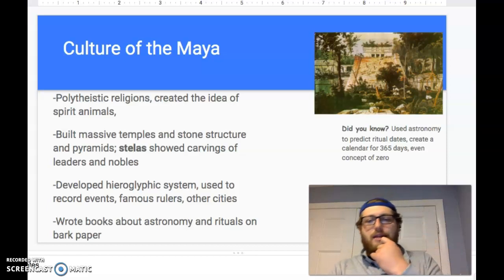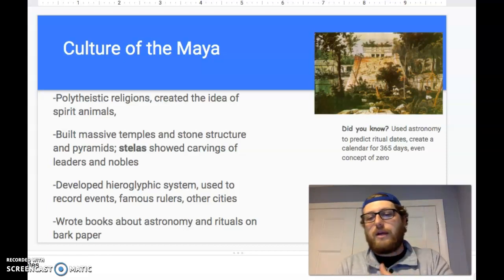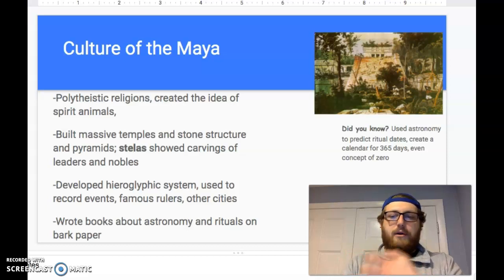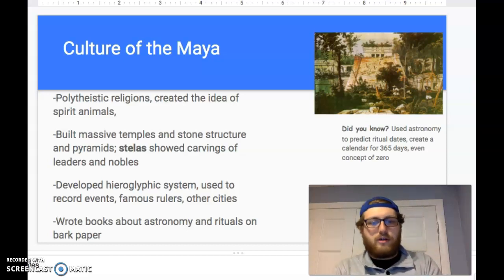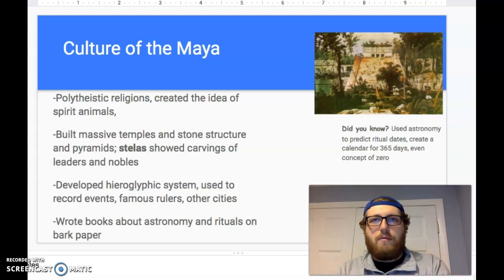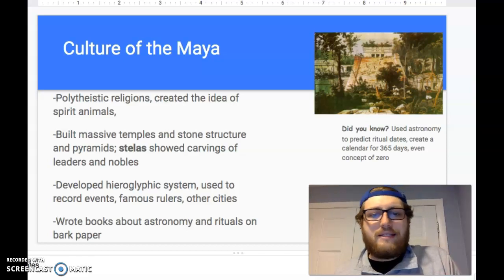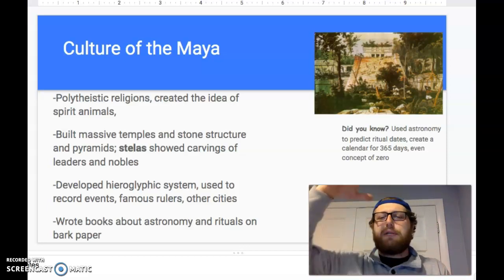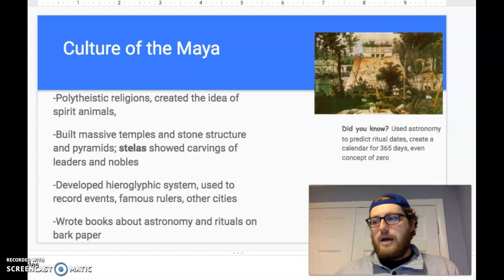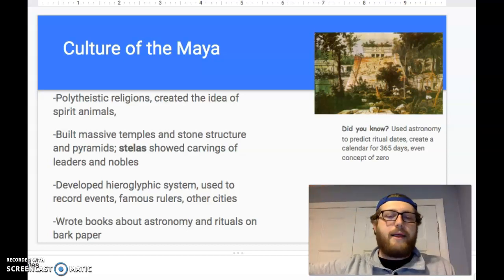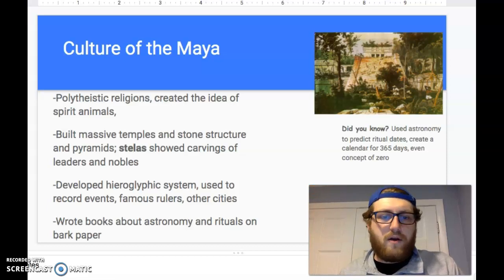Polytheistic. They even created the idea of spirit animals, right? That every human being had a spirit representation that was an animal of themselves. They built massive temples and stone structures, pyramids as well. I know early on in the year we watched that episode of Expedition Unknown about discovering the Mayan civilization, and stelas are going to be like these large, almost like totem poles, that show carvings of leaders and their spirit animals, and highly respected people of that community or of that city.